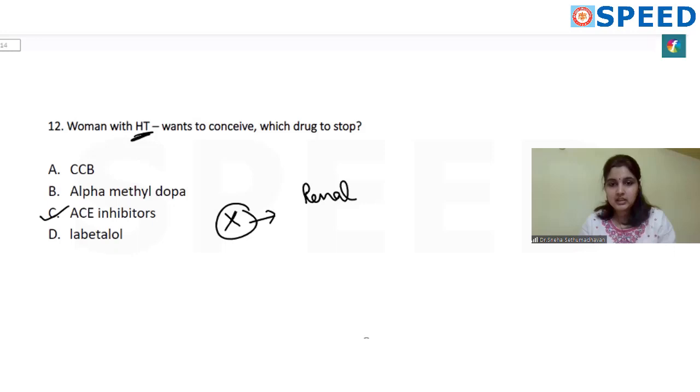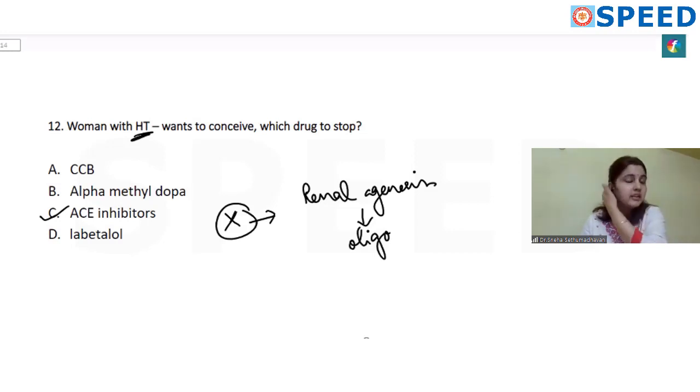Mainly it affects the renal system. It can cause renal agenesis. So the baby produces less urine and there will be oligohydramnios, and because of oligohydramnios there can be multiple sequelae, and the baby's kidney is also affected, so it causes teratogenesis. You need to avoid both ACE inhibitors and ARBs in hypertensive drugs.